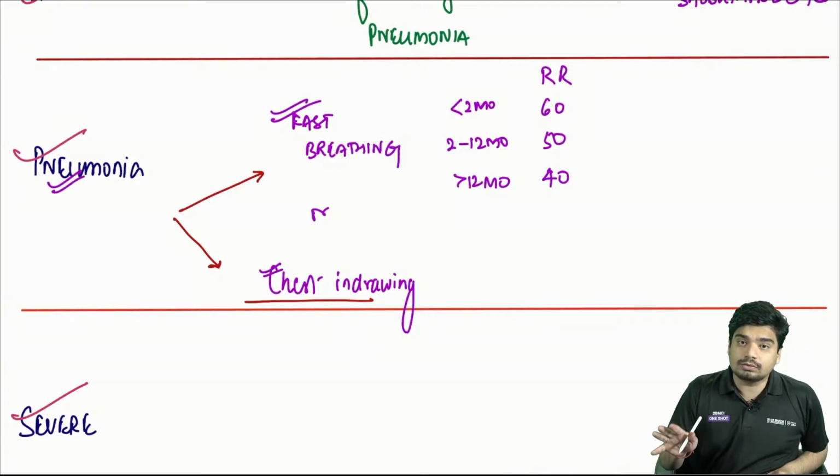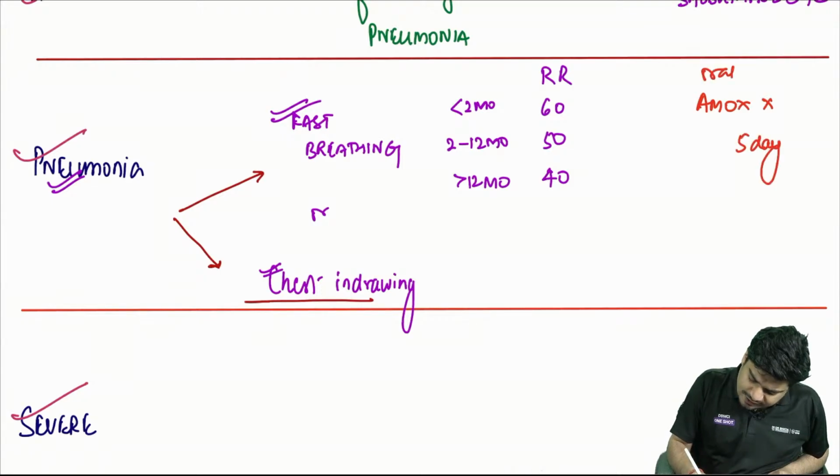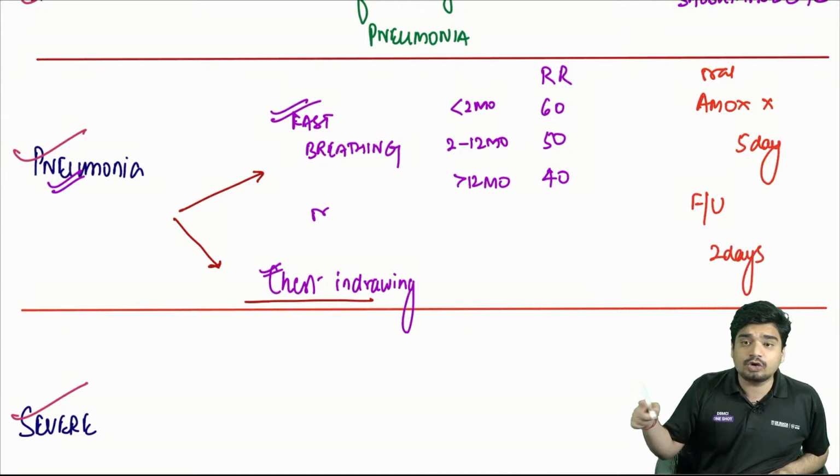For pneumonia, if there is either fast breathing or chest indrawing, now you need to give antibiotic. Which antibiotic? You will give oral amoxicillin for 5 days and you'll ask the mother to follow up in 2 days to ensure that there are no danger signs.